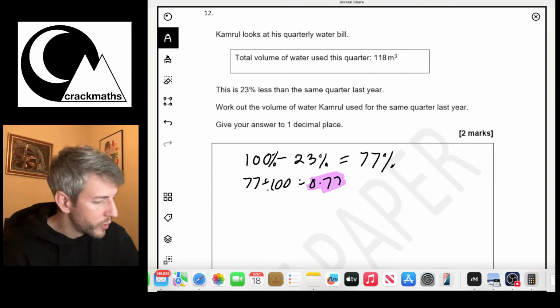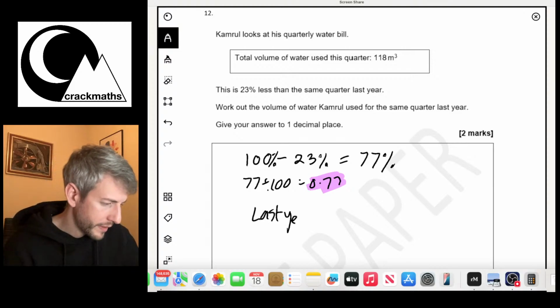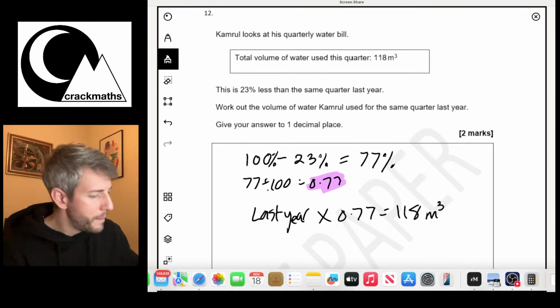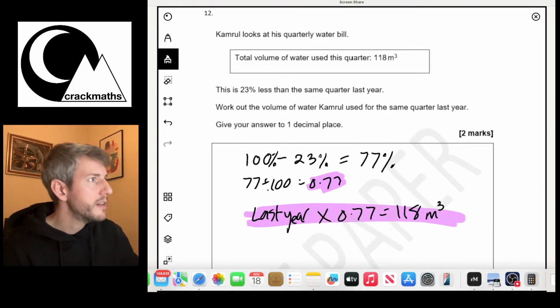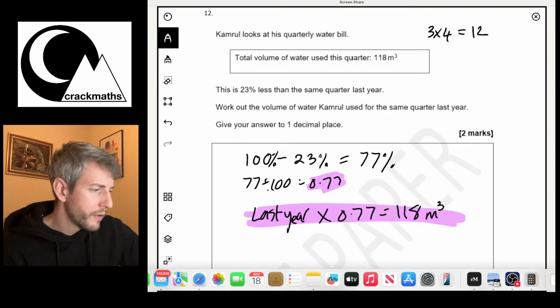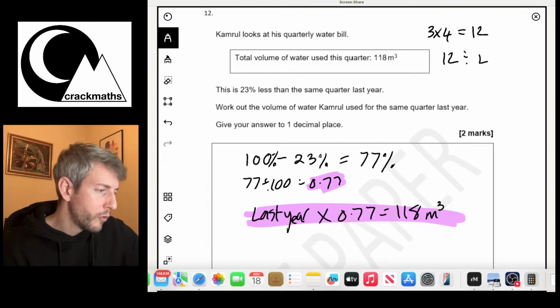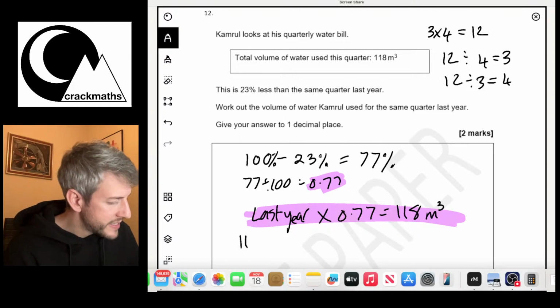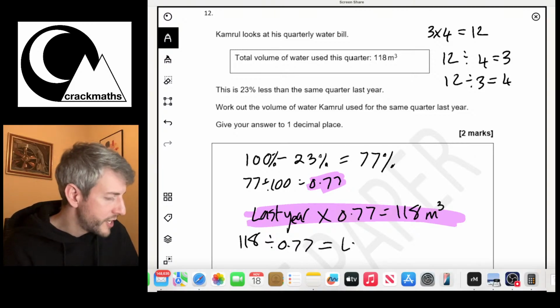So what we've got is last year multiplied by 0.77 is going to equal 118 meters cubed. Now remember our reverse calculation. So always think 3 times 4 equals 12. So 12 divided by 4 equals 3. 12 divided by 3 equals 4. So that means that 118 divided by 0.77 is going to equal last year.